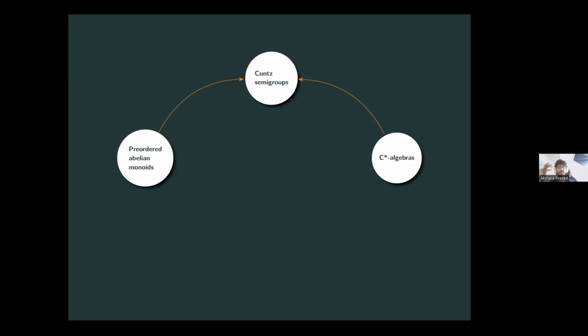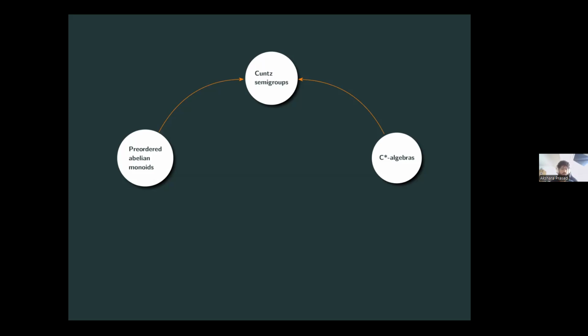And also, especially since Toms showed that there exist C*-algebras for which the Elliott invariant is isomorphic, but the Cuntz semigroup is not, for the two C*-algebras. So they cannot be the same. So since then, we know with the Toms-Winter conjecture, there was another adjective added to the Elliott invariant in that the Cuntz semigroup needs to be almost unperforated.